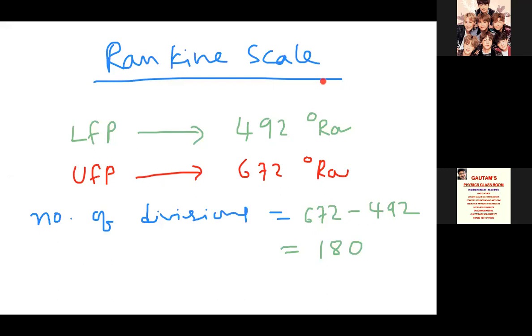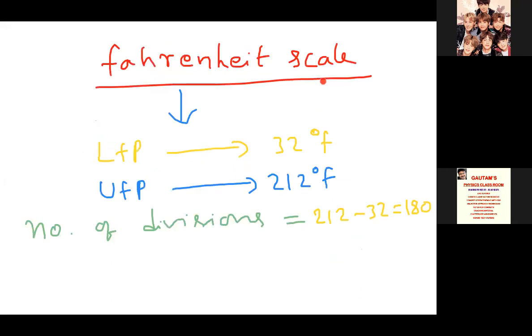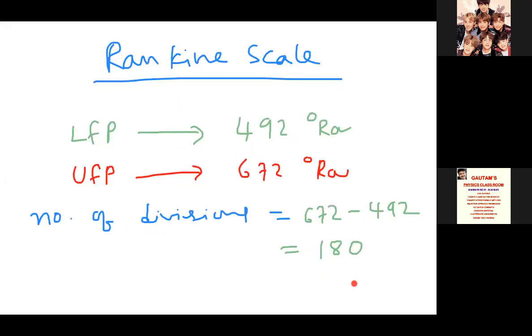So where did we find 180 divisions again? In Fahrenheit scale. Observe carefully, in Fahrenheit scale also we found 180 divisions. And here in Rankine scale also we are finding 180 divisions. Rankine and Fahrenheit, both the scales have 180 divisions.